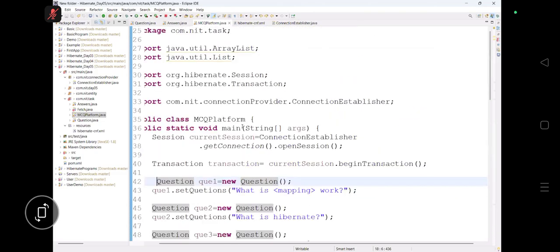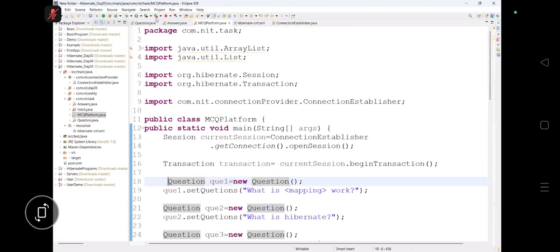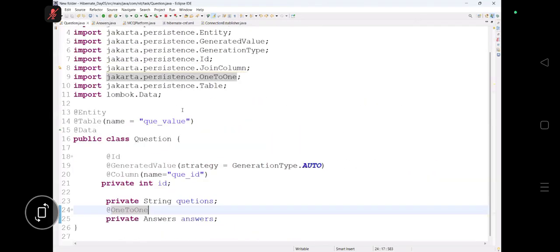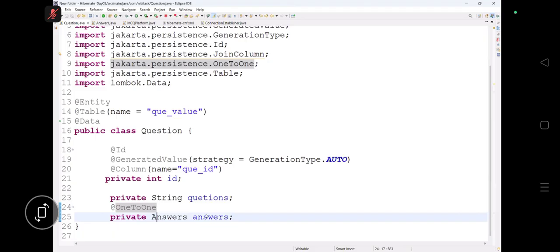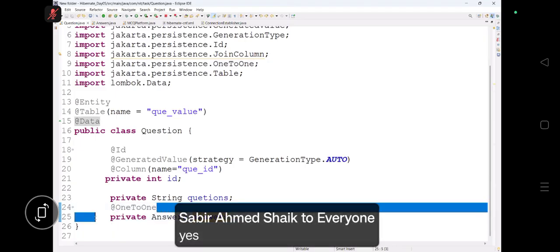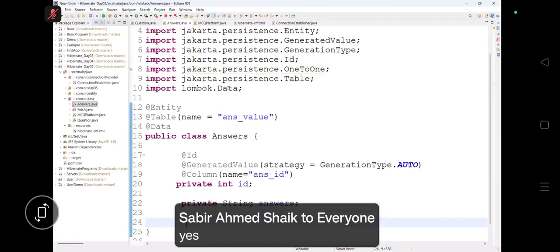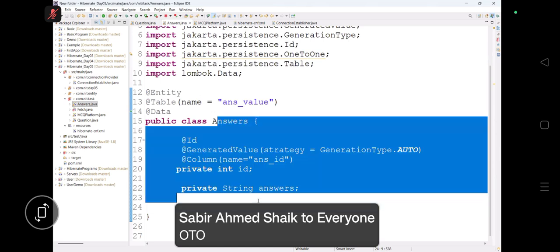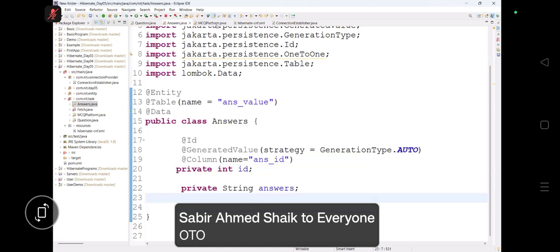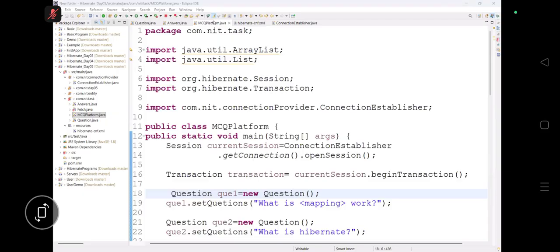Okay, so this is our yesterday class. Yes, let's see. We had created a question class yesterday in the same manner, and a question has one answer or not? Yes, that's why we had written which annotation? 1 to 1. In the same way, right now we are going for the answers. Let's go for the MCQ platform here, right?